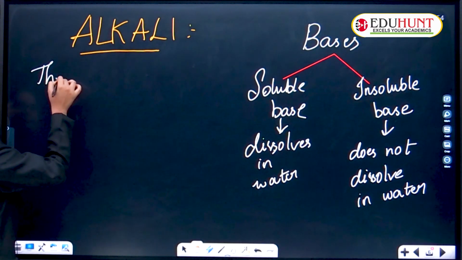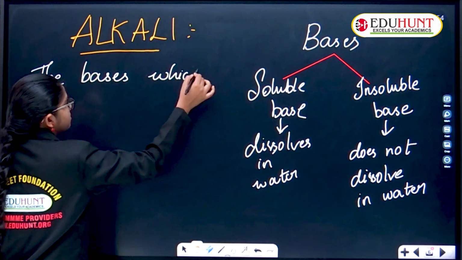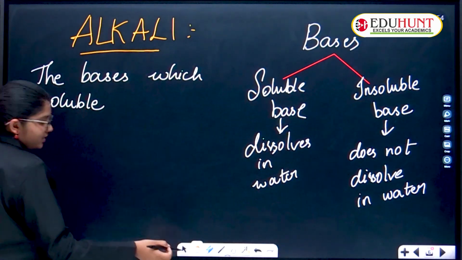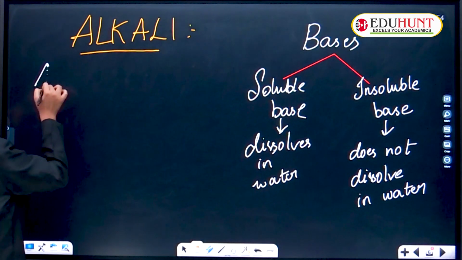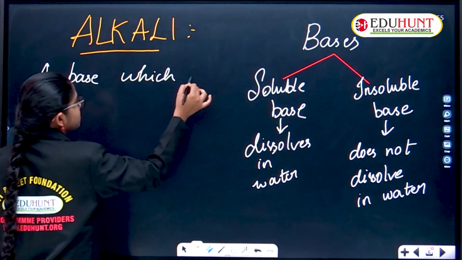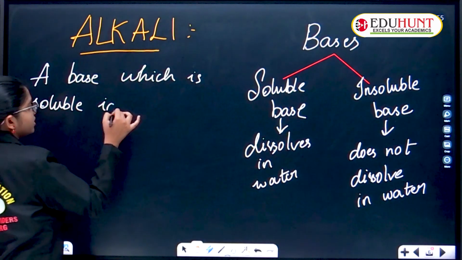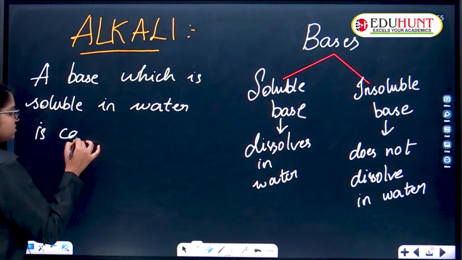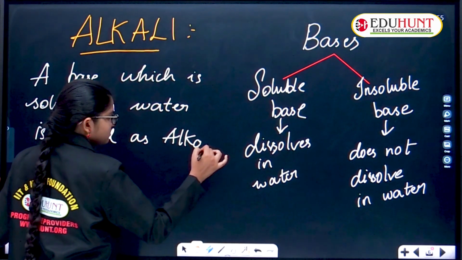Alkali is a base which is soluble in water is called an alkali. That's it.